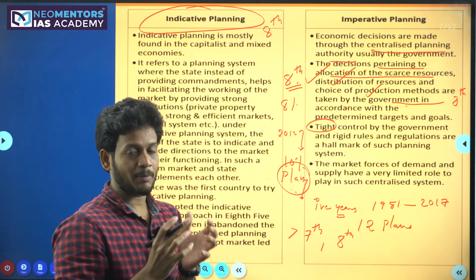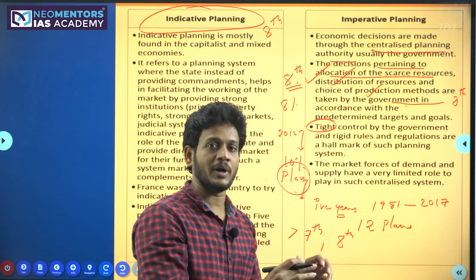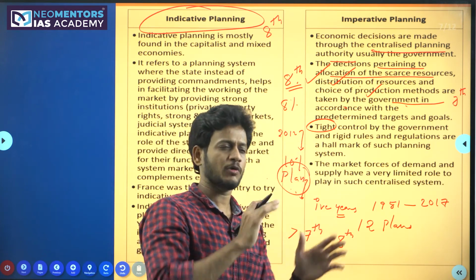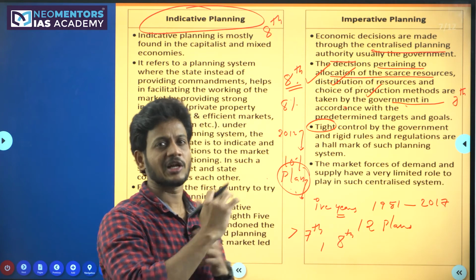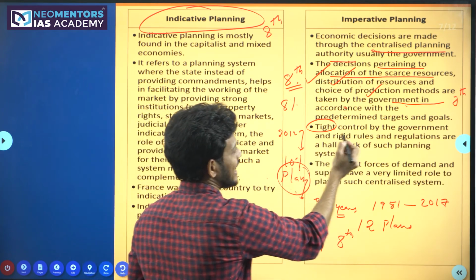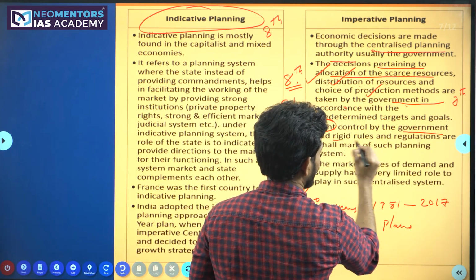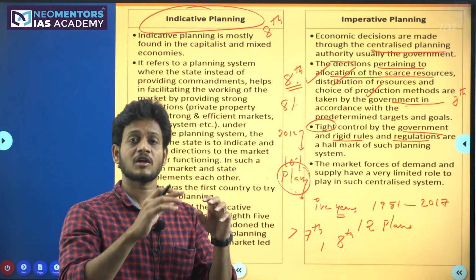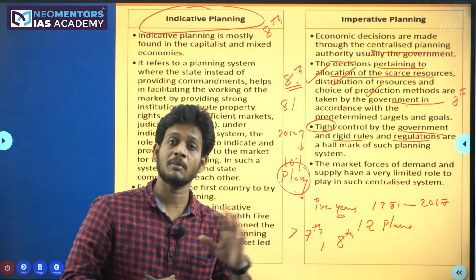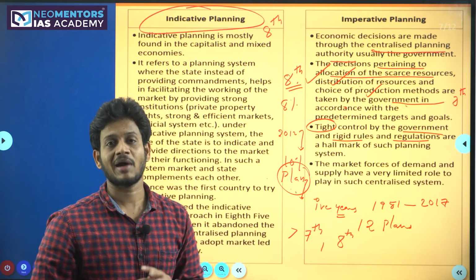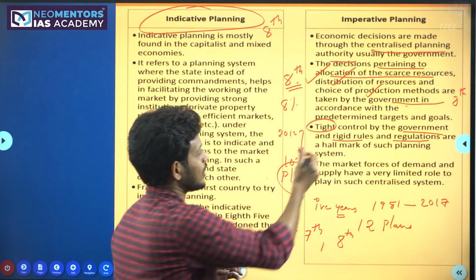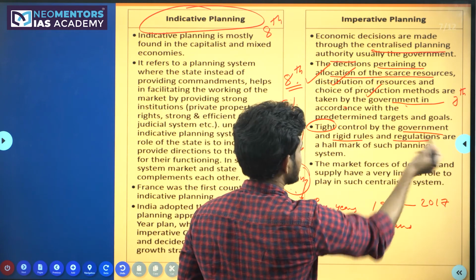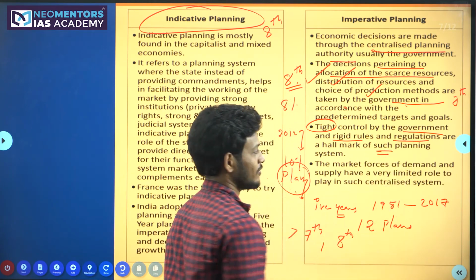The government will put a plan and everybody has to approve it and implement it. It is tight control by the government under rigid rules. All the state governments must approve and implement the plan. If they don't implement it, then effective action would be taken against them. So tight control and rigid rules and regulations are features of this planning.